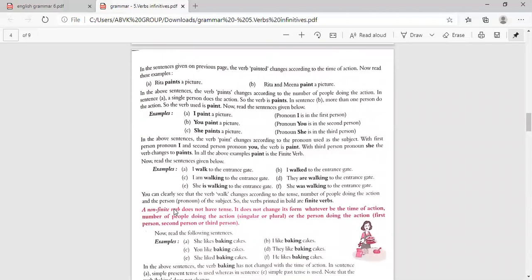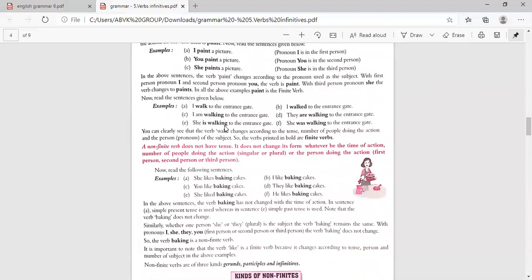Now read the sentences given below. I walk to the entrance gate. I walked to the entrance gate. I am walking to the entrance gate. They are walking to the entrance gate. She is walking to the entrance gate. And she was walking to the entrance gate.